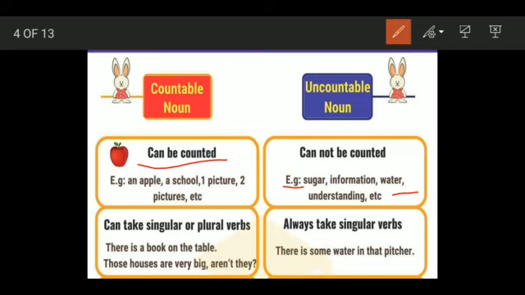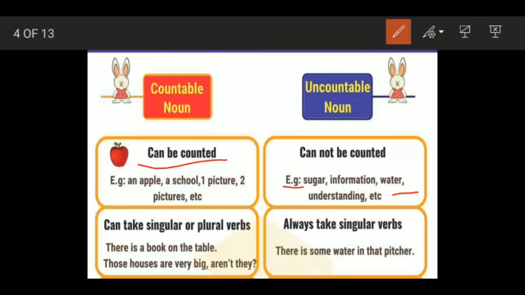Water can be measured in liters, which is a specific unit given to it, but it cannot be counted. Give me one information, give me two information. Does it make sense? No. You cannot count sugar, information, water. So such nouns which cannot be counted, they are known as uncountable nouns.